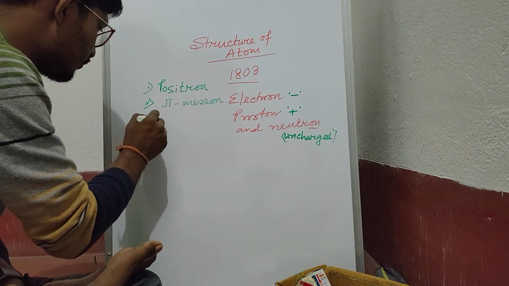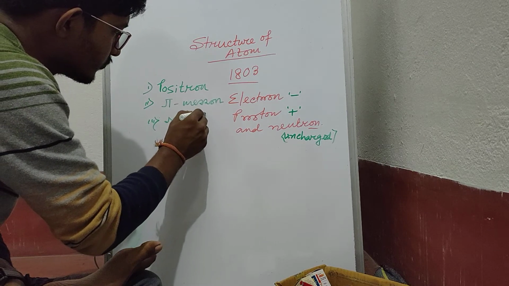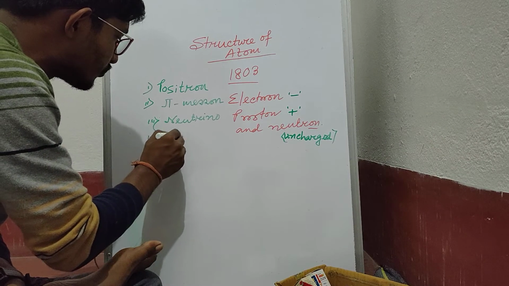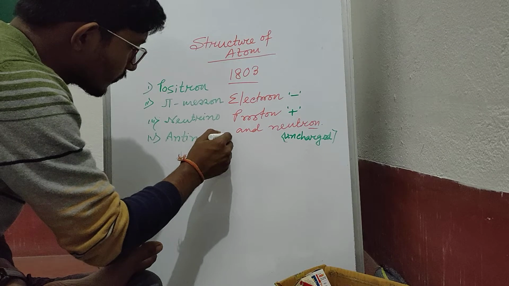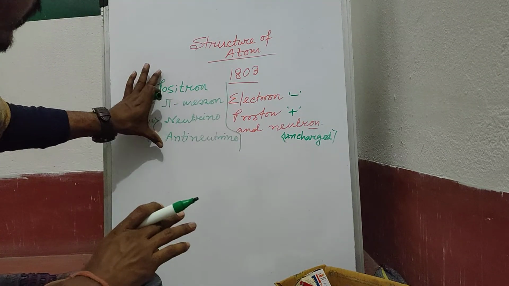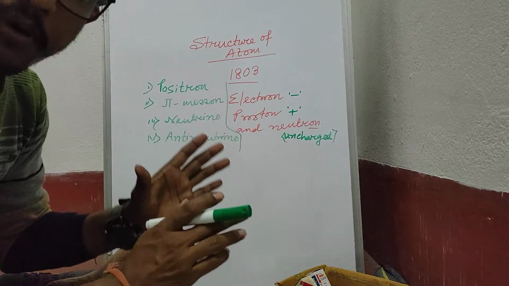The third one is known as neutrino. And the fourth one is known as antineutrino. These four are unstable particles which are also present inside an atom.